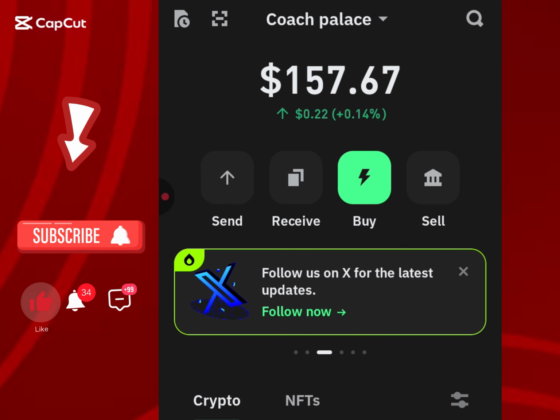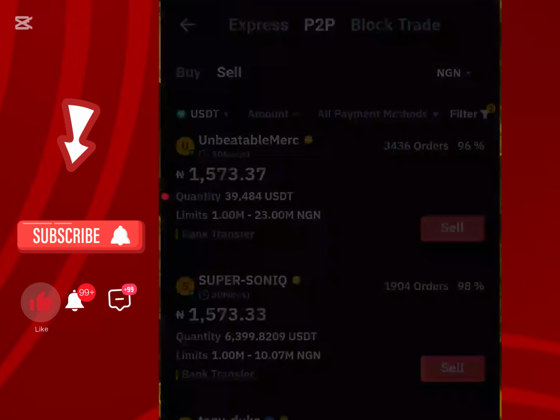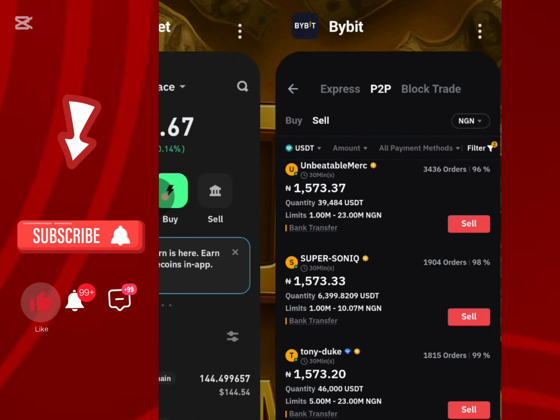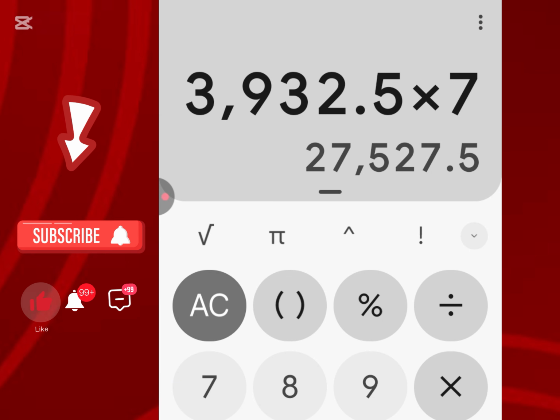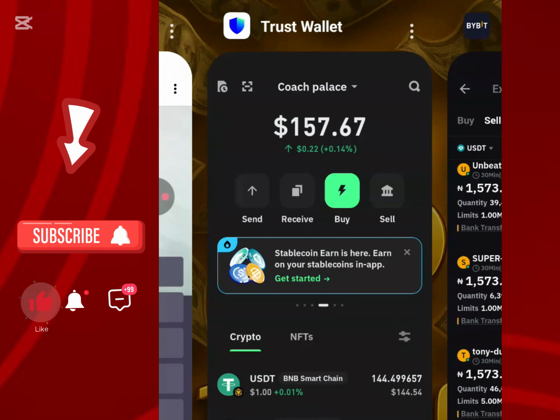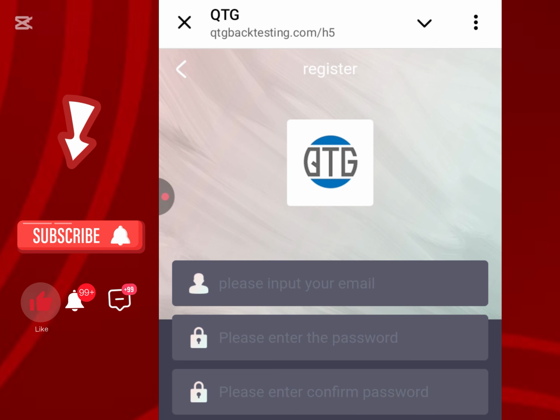In today's video I'm going to be showing you guys a new quantitative platform that I'm going to be stacking USDT from. Based on the conversion rate of naira to a dollar, I'm going to be earning approximately 27,000 naira plus, but you can earn above that depending on how much you are starting with. I'm doing this low upgrade because most people complain that they do not have capital to start up with for quantitative platforms such as this, so that's why I'm starting up with a low capital.